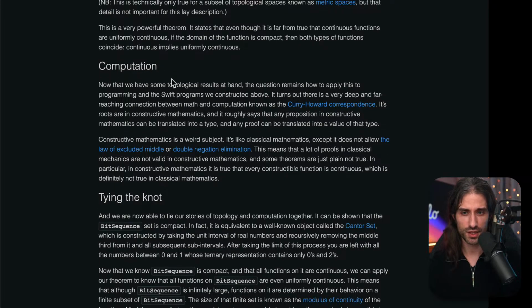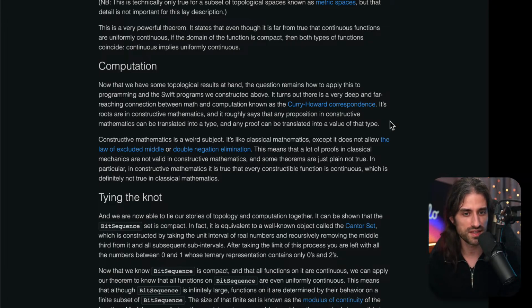So now about computation. Now that we have some topological results at hand, the question remains how to apply this to programming and the Swift programs we constructed above. It turns out there is a very deep and far-reaching connection between math and computation, known as the Curry-Howard correspondence. Its roots are in constructive mathematics, and it roughly says that any proposition in constructive mathematics can be translated into a type, and any proof can be translated into a value of that type. Constructive mathematics is a weird subject.